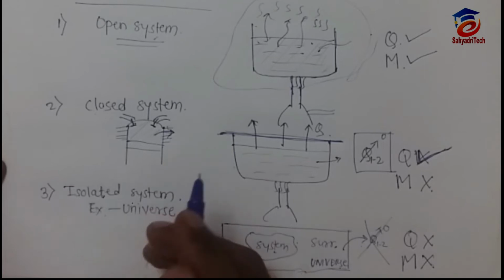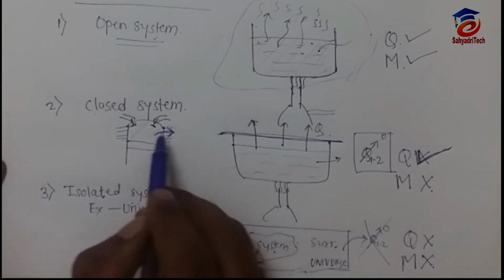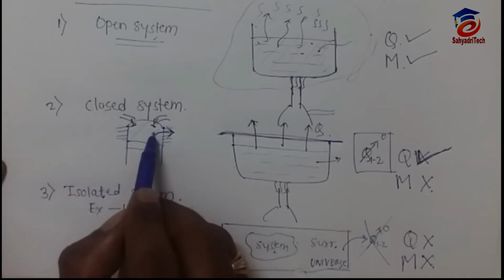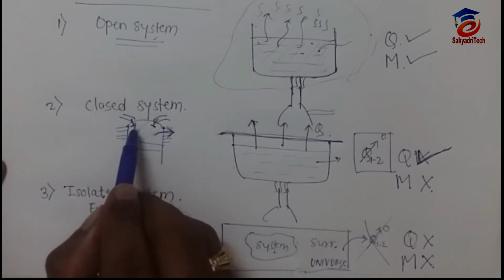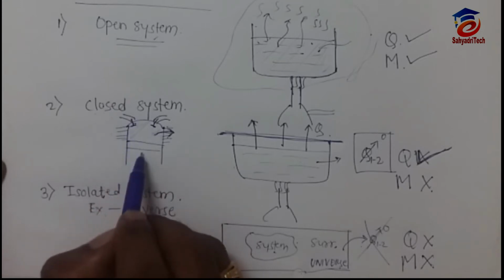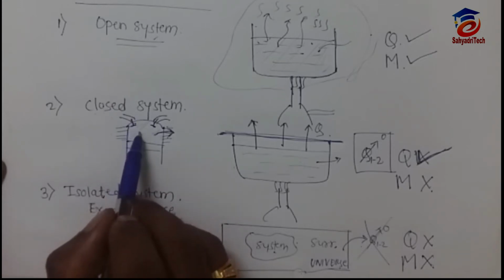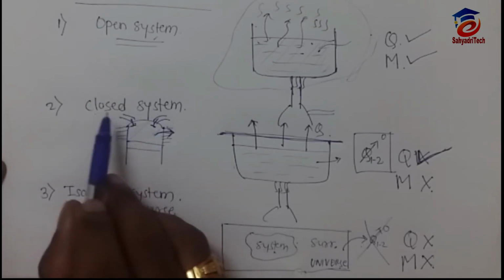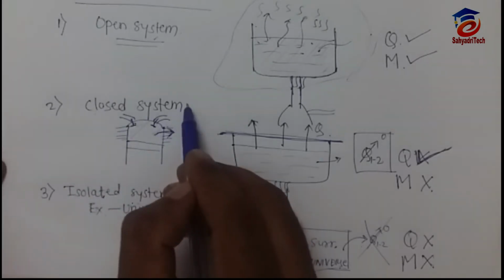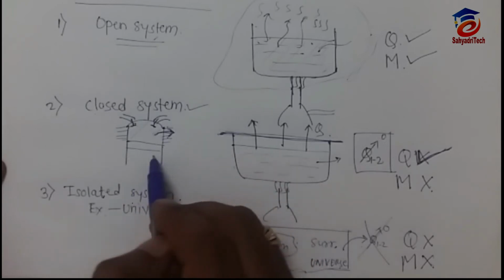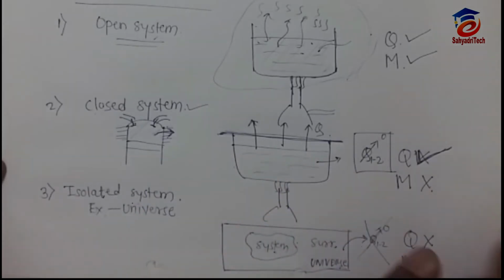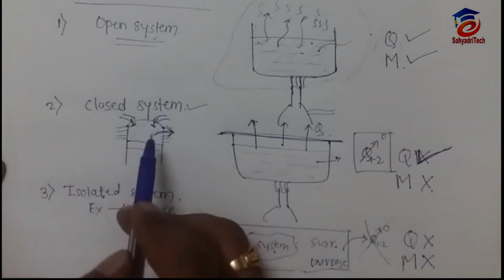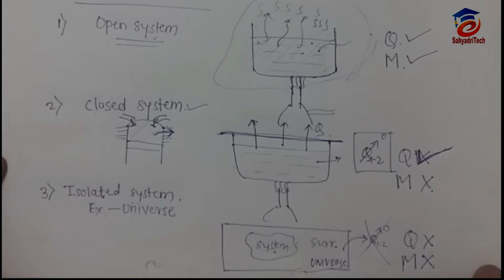Just touch that engine, you will feel some heat. So heat will transfer from this system to the surrounding, but mass will not transfer during the compression and expansion strokes. And so during these strokes, the cylinder piston mechanism will act as a closed system. So do remember this example. At the time of the oral you can explain this to the external examiner. So this is about open system, closed system, and isolated system.